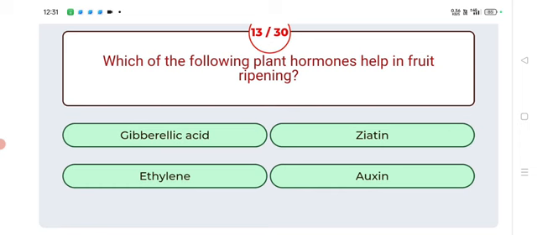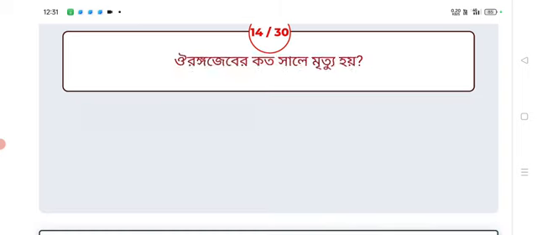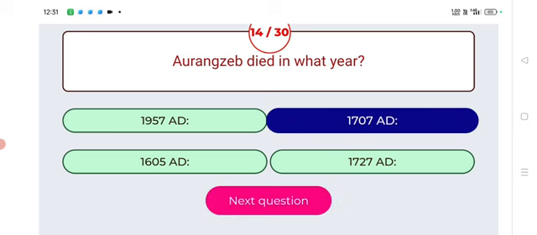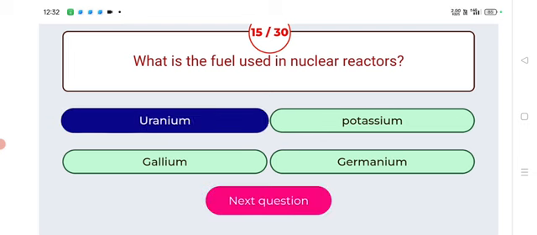Which of the following plant hormones help in fruit ripening? Answer: ethylene. Ethylene helps in fruit ripening. Next. Aurangzeb died in what year? 1707 AD. Aurangzeb died in 1707 AD. Next. What is the fuel used in nuclear reactors? Answer: uranium. Uranium is the fuel used in nuclear reactors. Next.